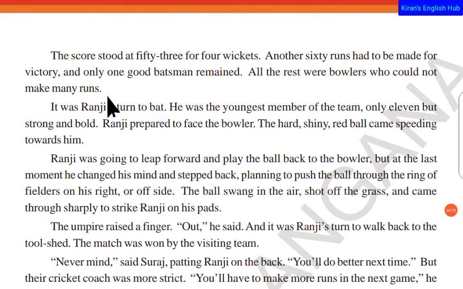All the rest were bowlers who could not make many runs. So what is the situation now? The game is going on already. Suraj is out, and with Suraj's wicket, it was 4 wickets down. That means all the main and important batsmen were out, and the score was 53. Another 60 runs had to be made, and there were no good batsmen. All the bowlers are remaining, and most bowlers usually don't bat well.